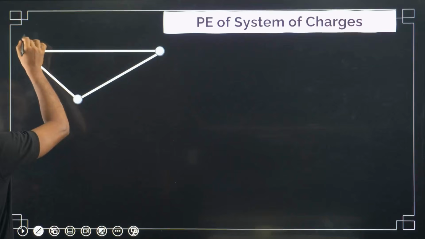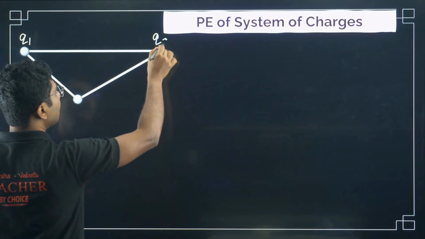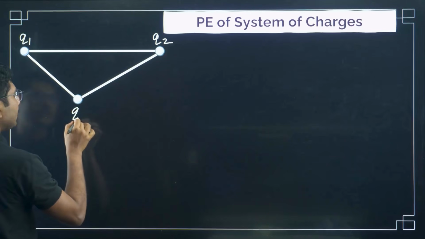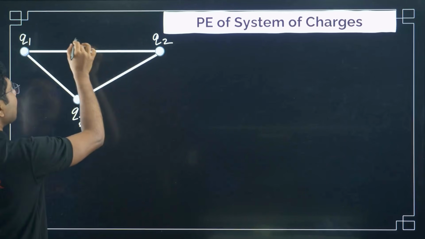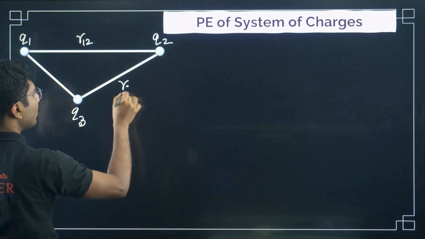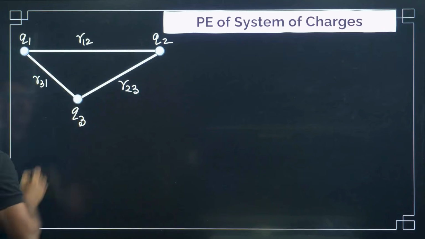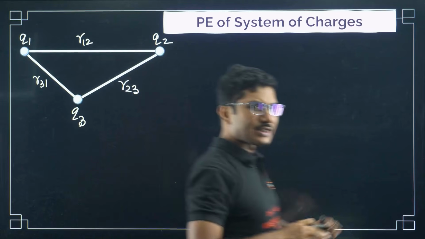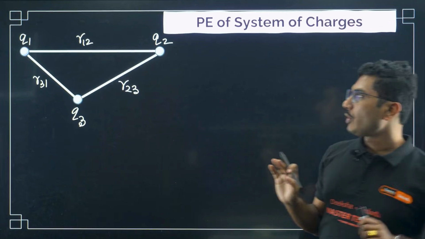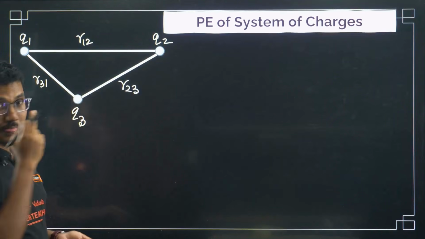So this one is Q1, this one is Q2, this one is Q3. The distance between them is R12, R23, and R31. Okay, so this is a system, no external field is present. So what will be the potential energy of this system?